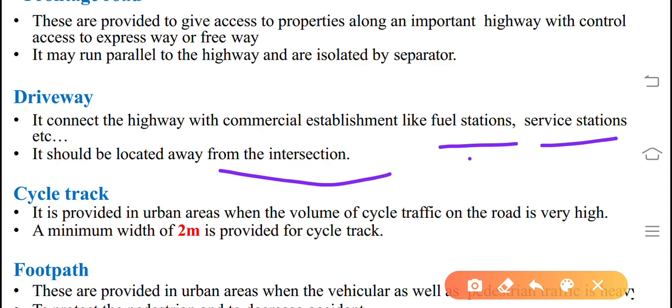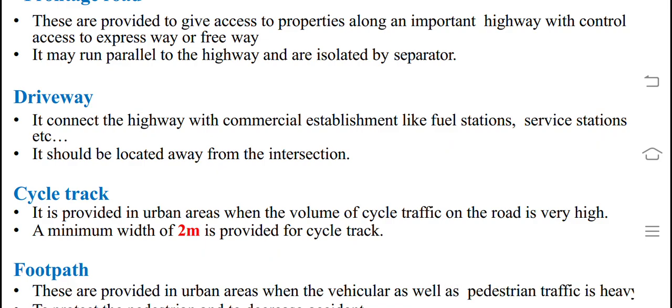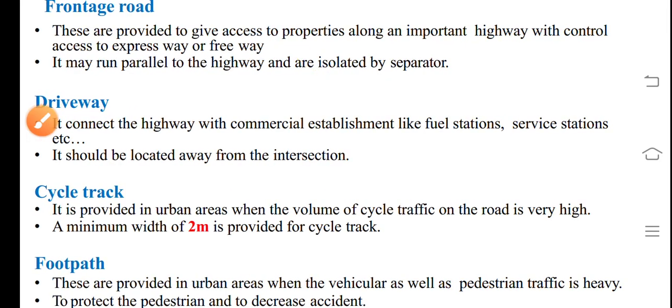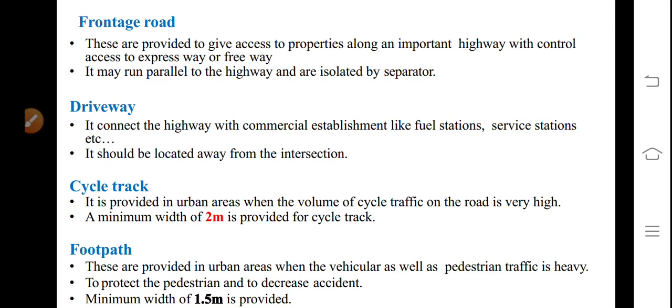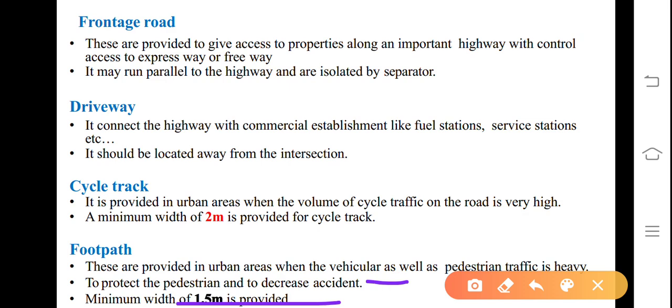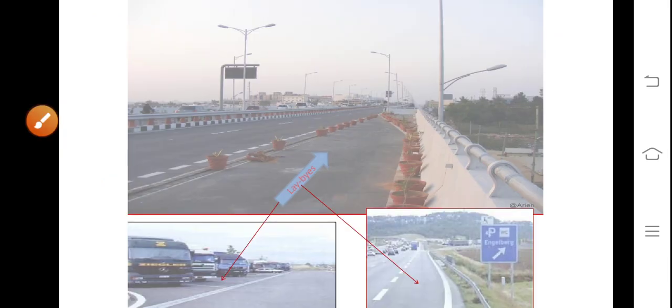Cycle track. It is provided in urban areas when the volume of cycle traffic on the road is very high. A minimum width of 2 meters is provided for the cycle track. Footpath, as usual, we are aware. These are provided in urban areas when the vehicular as well as pedestrian traffic is heavy, to protect the pedestrian and to decrease the accident. Minimum width of 1.5 meter is provided for footpath.